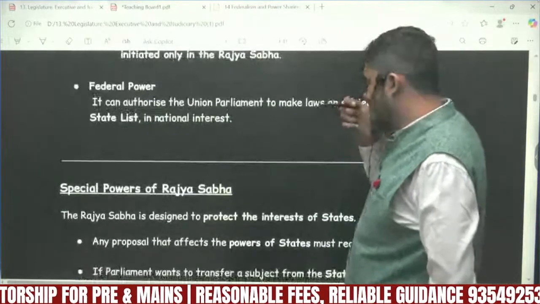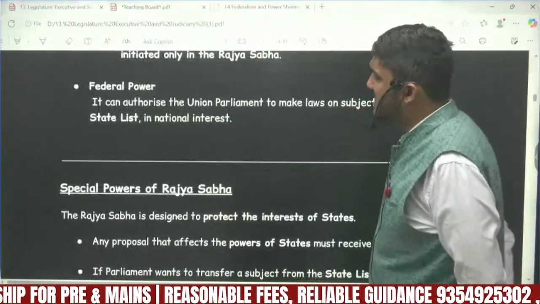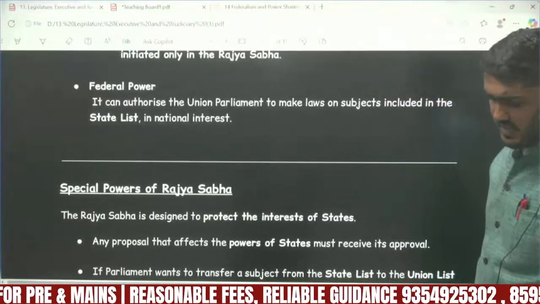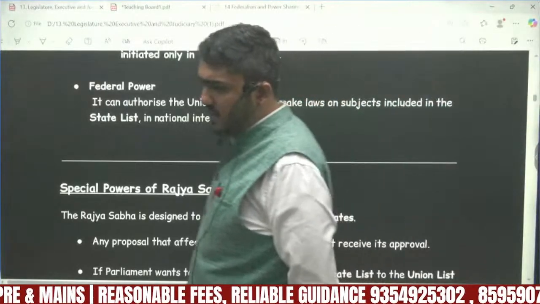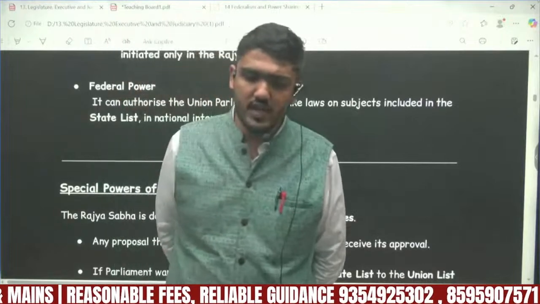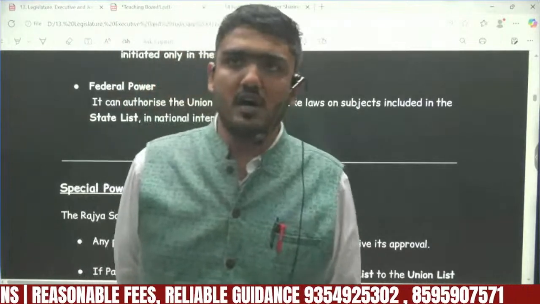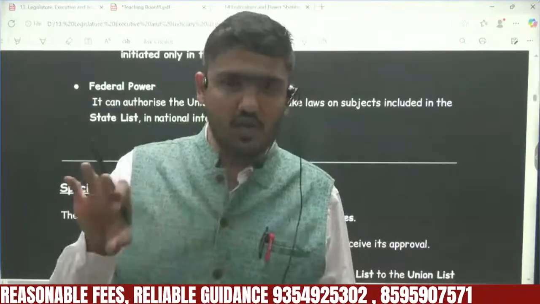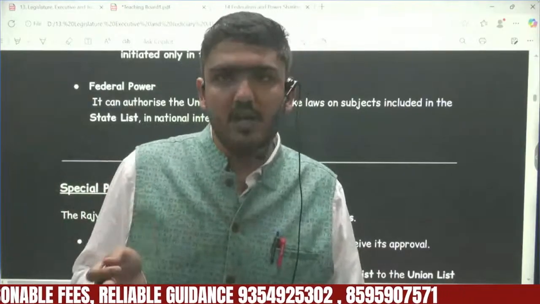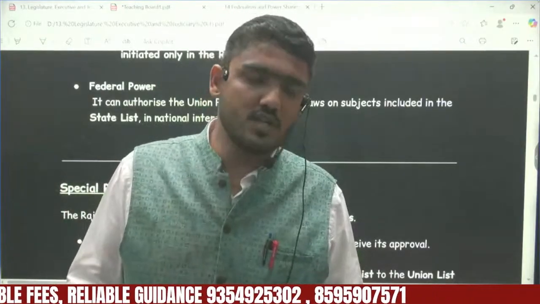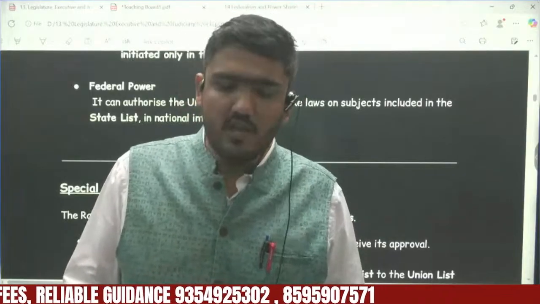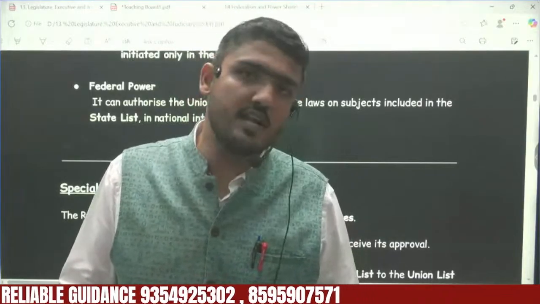Now talking about the federal power, it can authorize the union parliament. Rajya Sabha has a federal power, according to Article 249 of the Indian Constitution. Actually, not according to Article 249, but in the seventh schedule of the Indian Constitution, there are three lists: the union list, the state list, and the concurrent list.